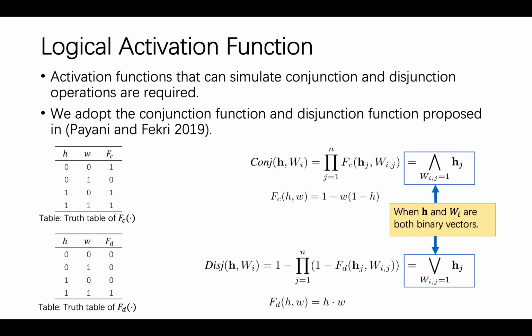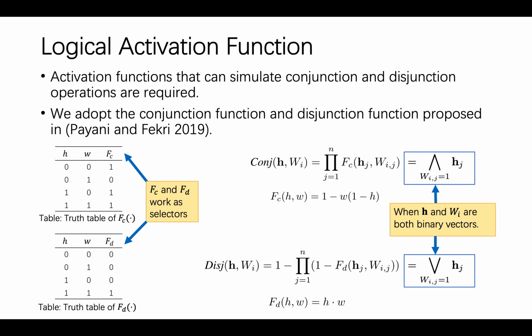To train CIS using MLP, first we need to find an activation function that could simulate the conjunction and disjunction operation. We adopt the conjunction function and disjunction function proposed by Payani and Fekri. These two functions use multiplication to simulate the logical operation, and if the input and the weights are all binary, they are equal to the corresponding logical operations.